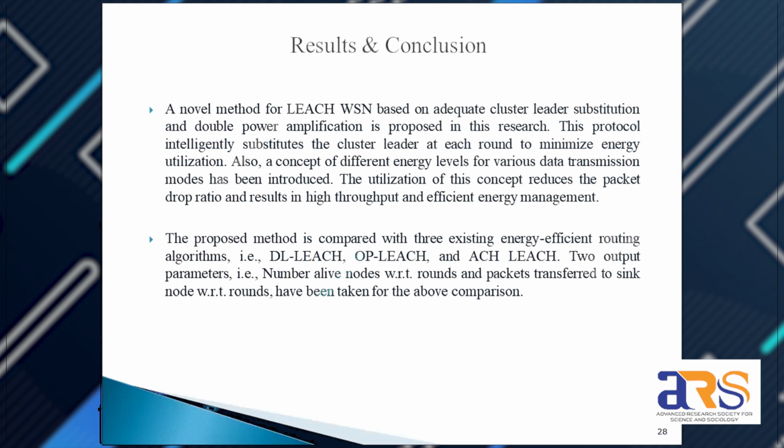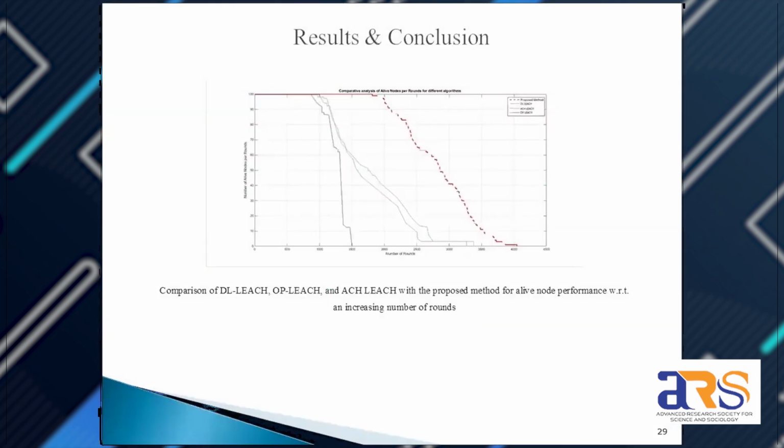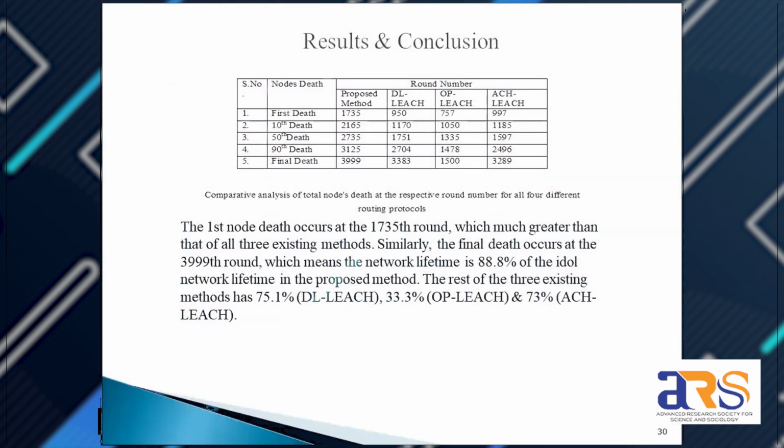Now, what are the results we are getting by applying this method in our LEACH protocol? This is the result and conclusion where we compare D-LEACH, OP-LEACH, and ACH-LEACH with our proposed method, that is ladder substitution, for alive node performance with respect to the number of rounds. In tabular form, we find that in comparison to D-LEACH, OP-LEACH, and ACH-LEACH, with our proposed ladder substitution method the final death occurs at 3,999 rounds.